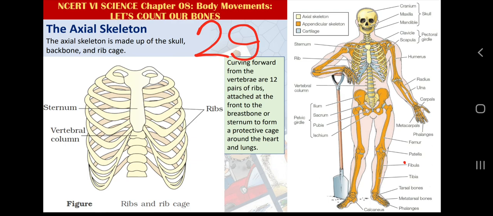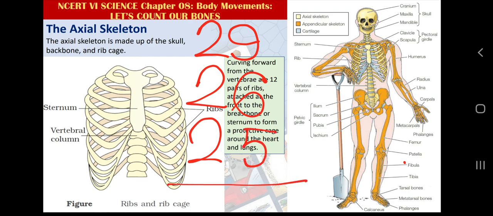So here 29 bones, 26 bones in the backbone, and 24 plus 1, 25 bones in the rib cage. Now if we join them, we will get total 80 bones. So here we go, total 80 bones in the axial skeleton.